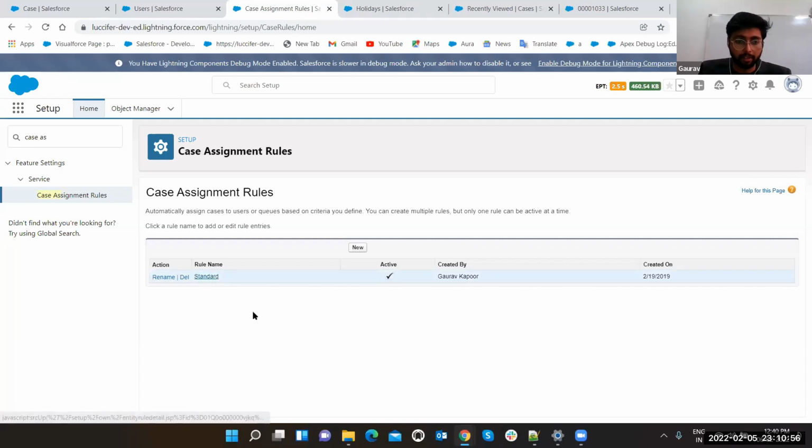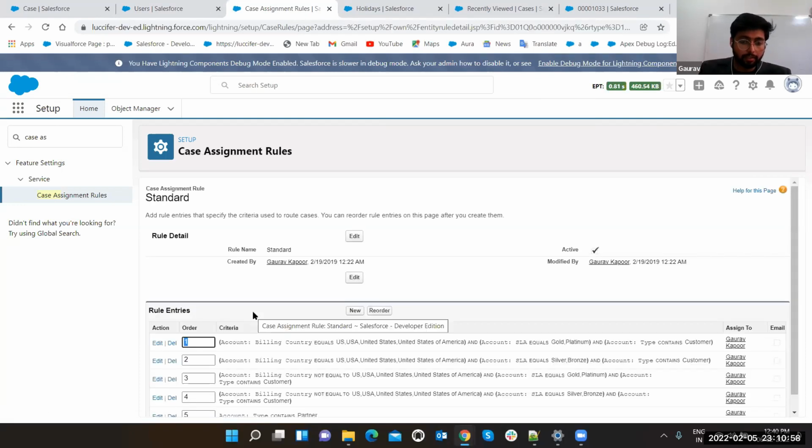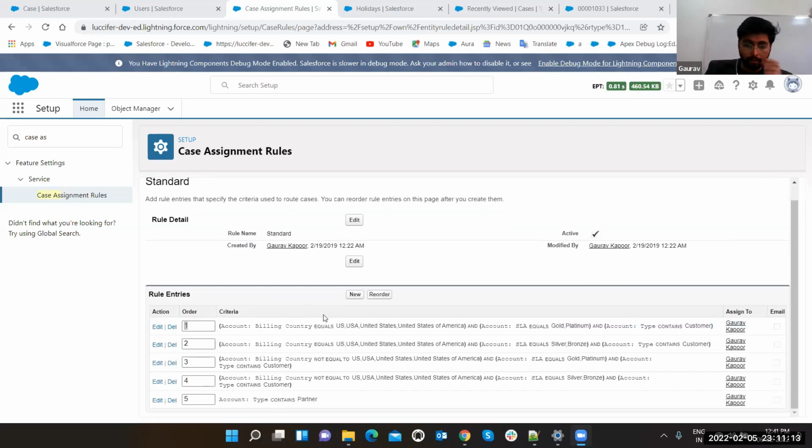Yeah, we already have an assignment rule with a lot of rules. You just have to come here, and you can make a new assignment rule according to your requirement and make it active. Okay, and now you can set your n number of rule entries and give them a priority number.